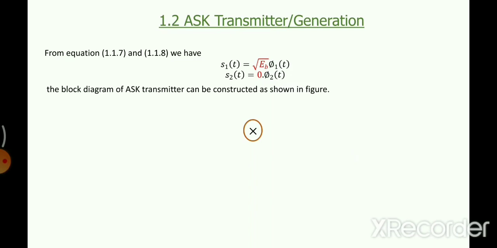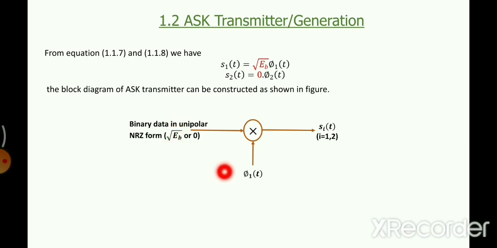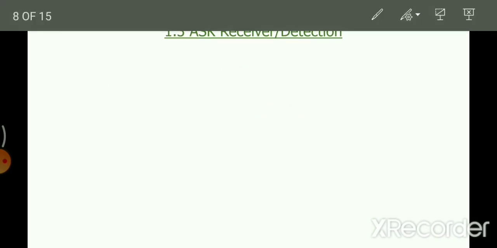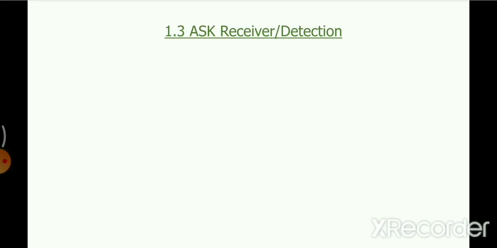So we need a multiplier. From one side a constant will come, that is root of EB or 0 for signal 1 and 2, and from the other side the basis function will come. So we'll have either root EB or 0 as a constant coefficient. This will be multiplied with the basis function phi 1t. So let us bring phi 1t. The resultant will give you either S1t or S2t. If you put root EB and it gets multiplied with phi 1t, you will end up getting S1t here. If you multiply with 0, you will get S2t.